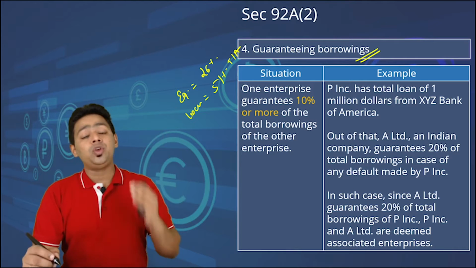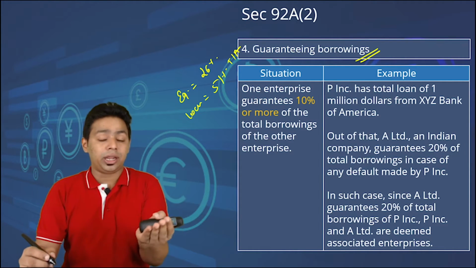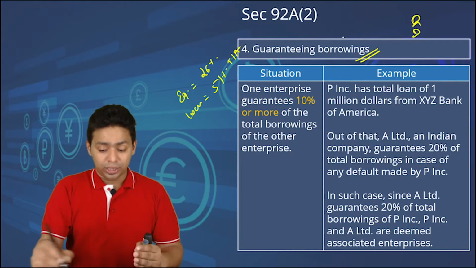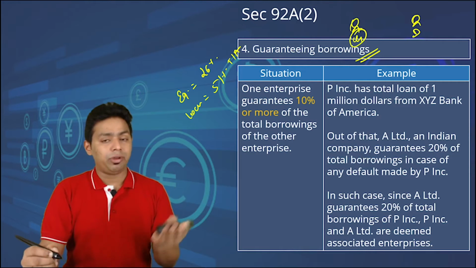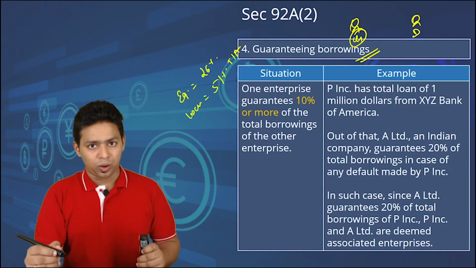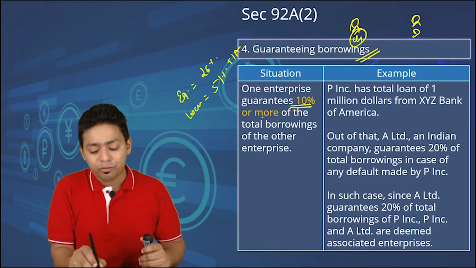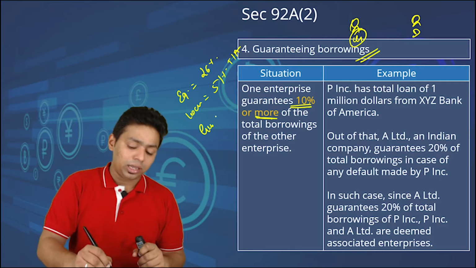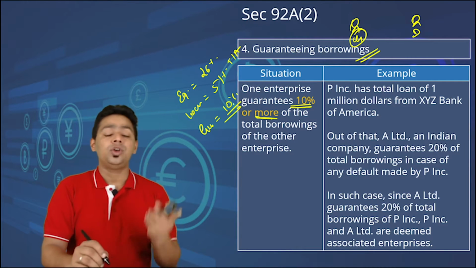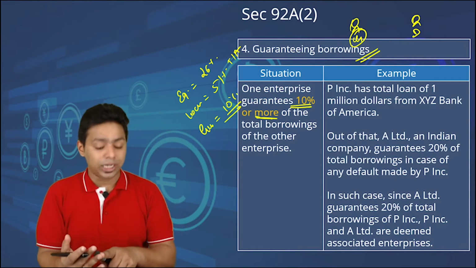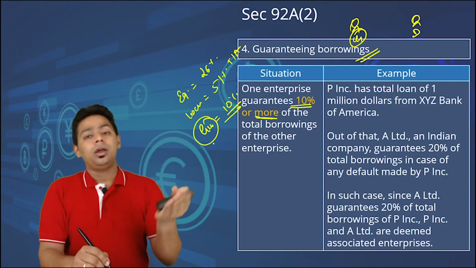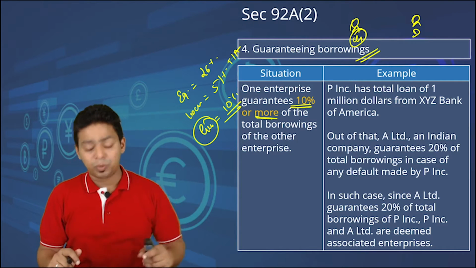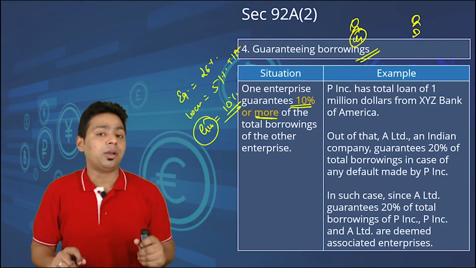So we say whenever you guarantee a loan taken by some other entity, it is a corporate guarantee given by you, that if other entity defaults, then you, the guarantor, will be personally liable to the tune of that particular loan. If you are giving a guarantee of 10% or more, then definitely you are associate enterprises. So for guarantee, you should understand the percentage is 10%. So for equity 26%, for debt it is 51%, for guarantee of loan it is only 10%. Even a 10% guarantee will make you associate enterprises, because you never take guarantee for any random organization in a corporate world.